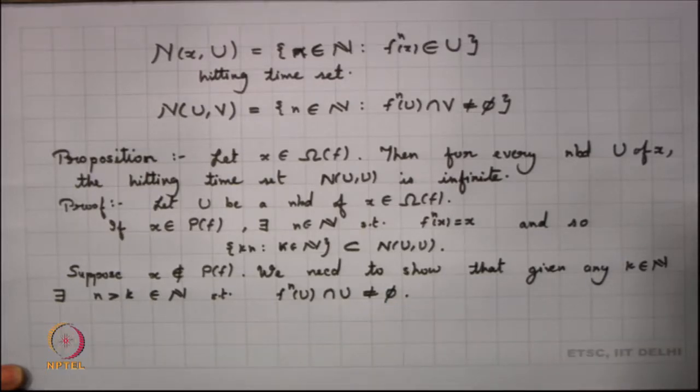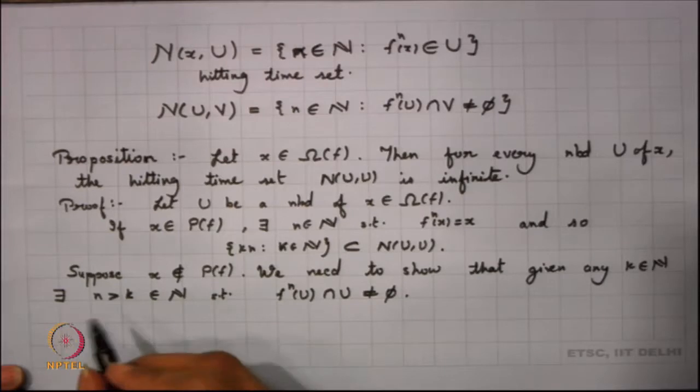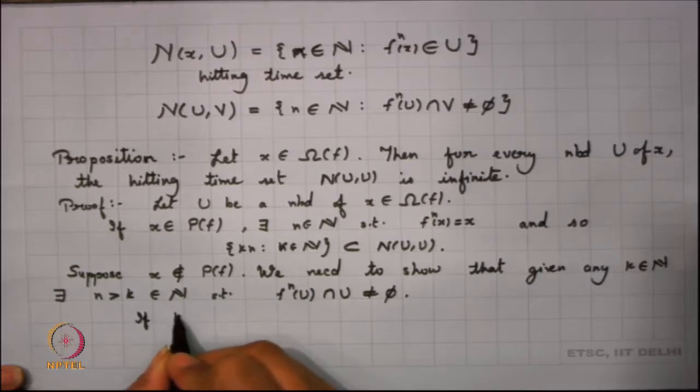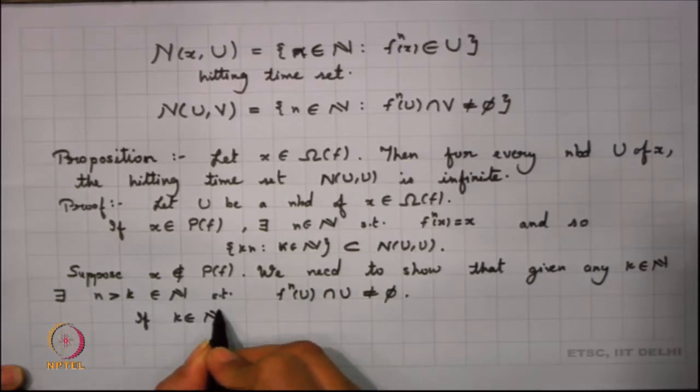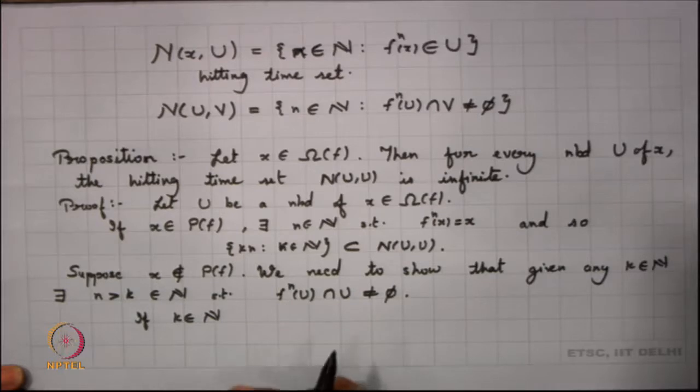So, let us assume that we have already fixed our k. So, supposing we fix our k, where k belongs to N, we are fixing one k.